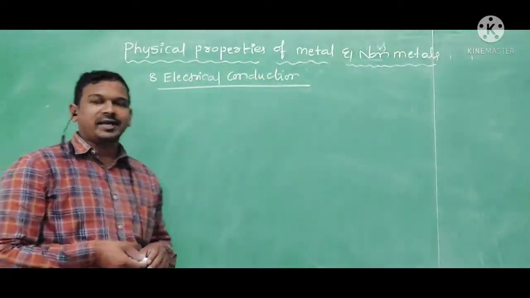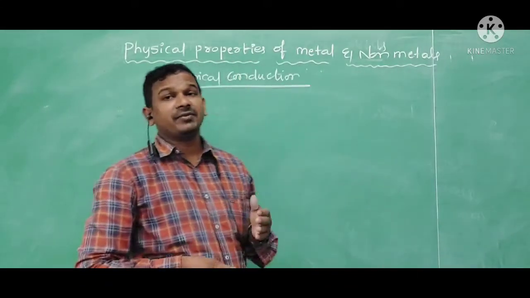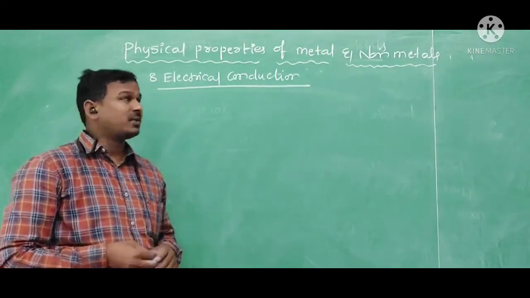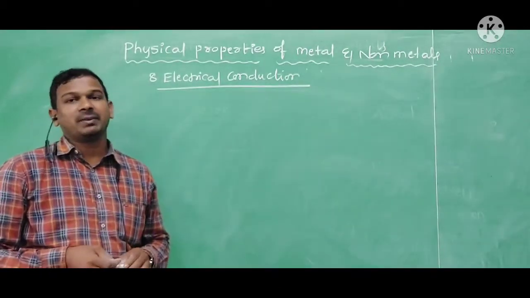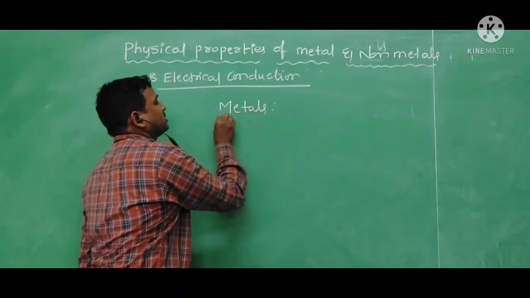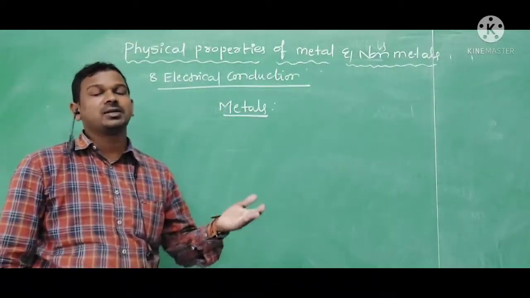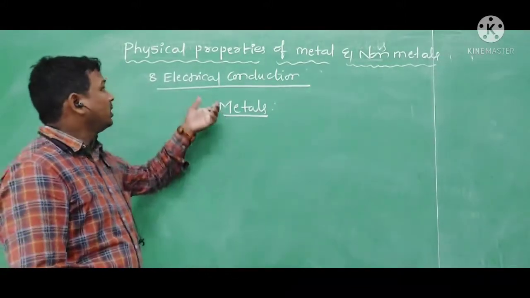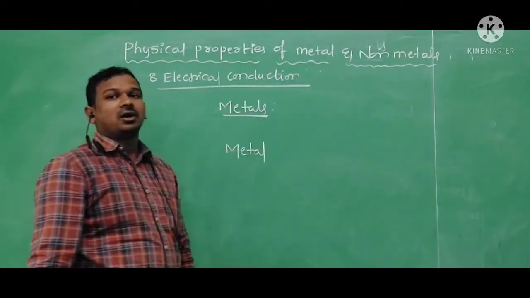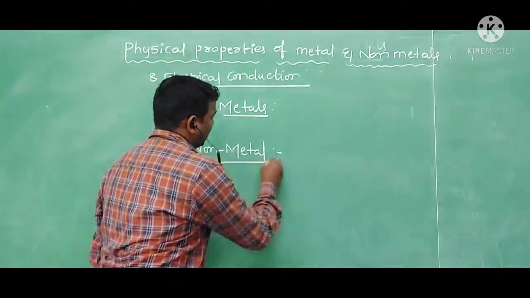The next property is electrical conduction. Electrical conduction means the material allows the electricity to pass through it. Based upon the electrical conduction, we divide the materials into two types, metals and non-metals. The materials which show the property of electrical conduction, which allow the electricity to pass through them, are called metals. The materials which don't allow the electricity to pass through them are called non-metals.